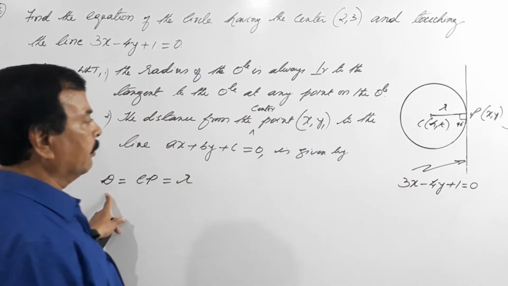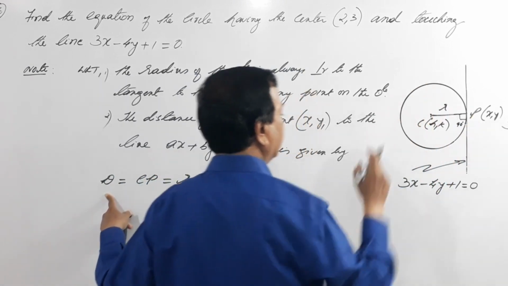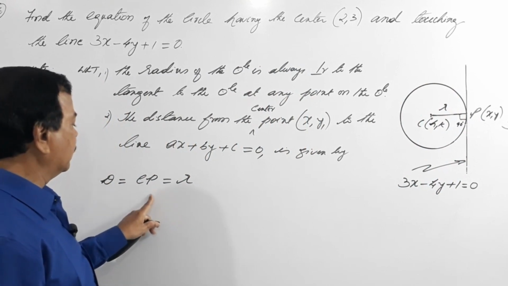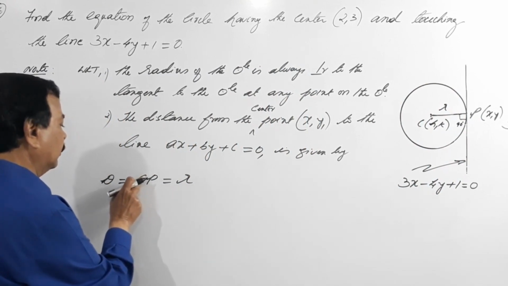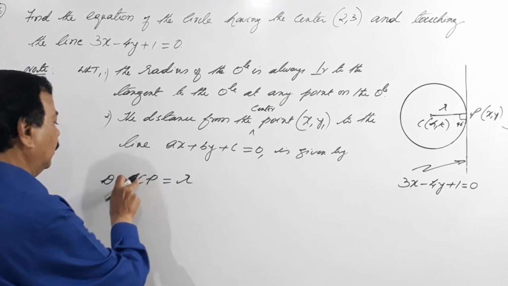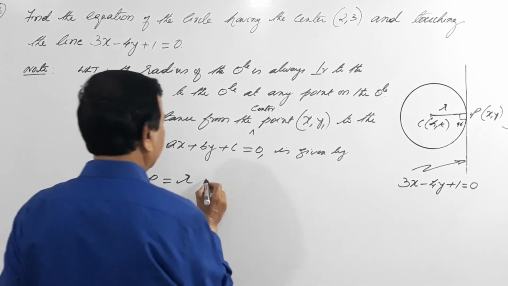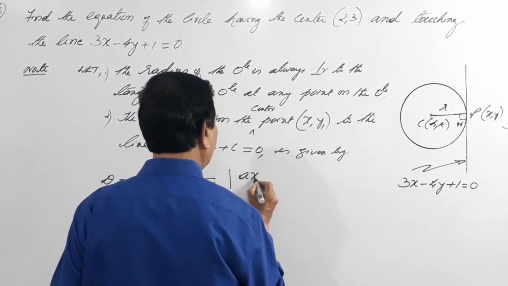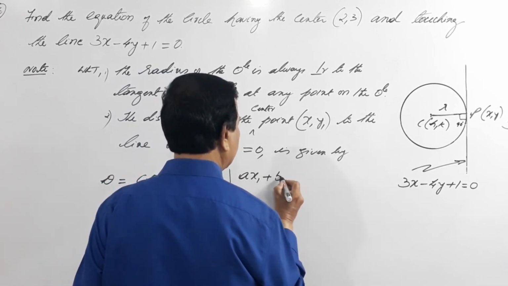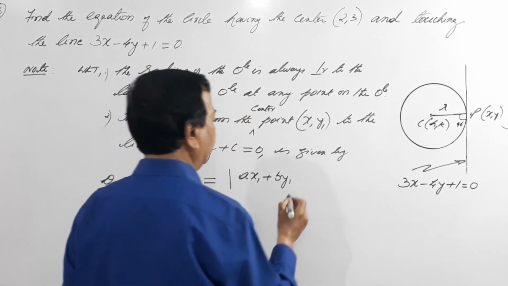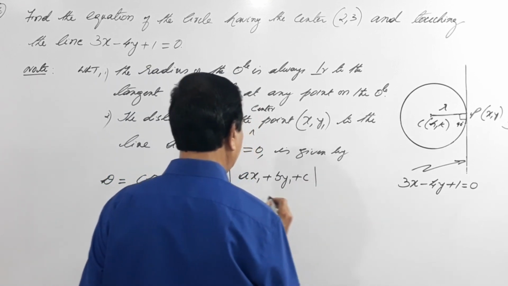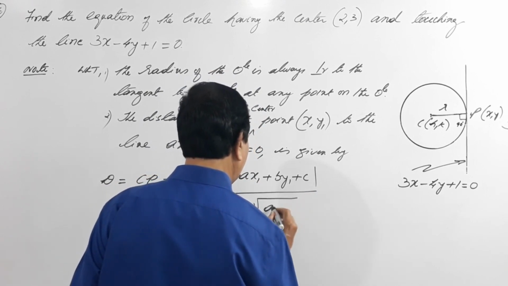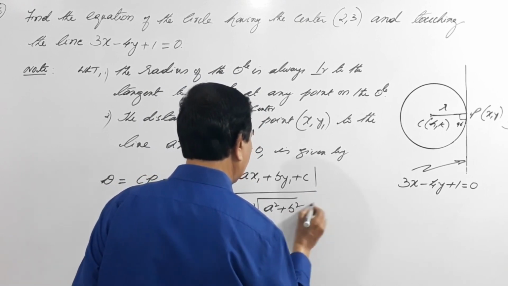So the distance from the center to this tangent, that is Cp, is nothing but R, which is the mod of ax1 plus by1 plus c divided by the root of a square plus b square.